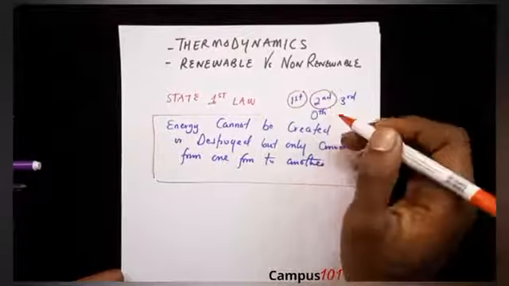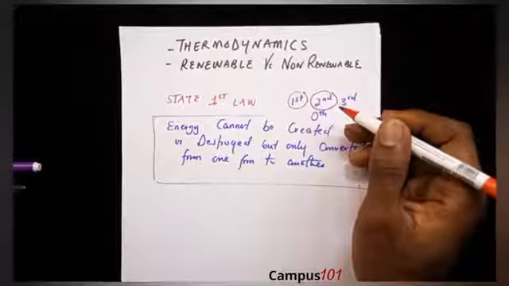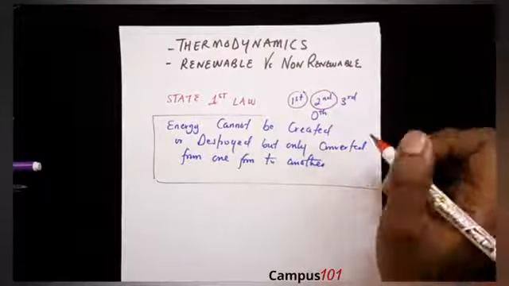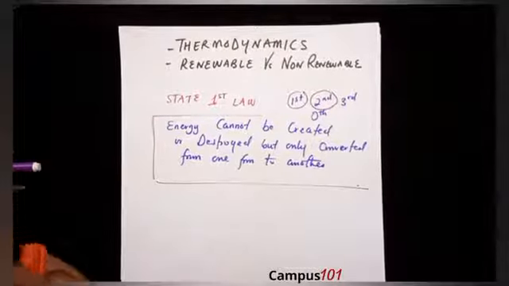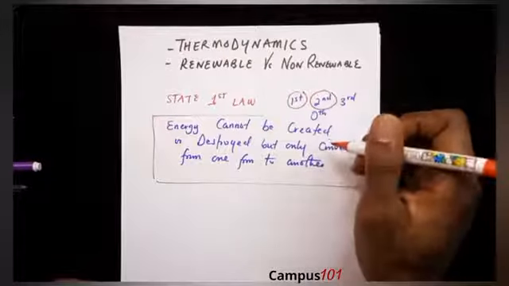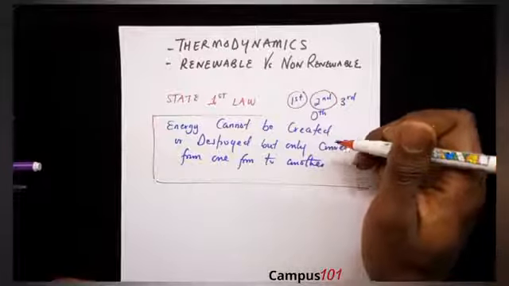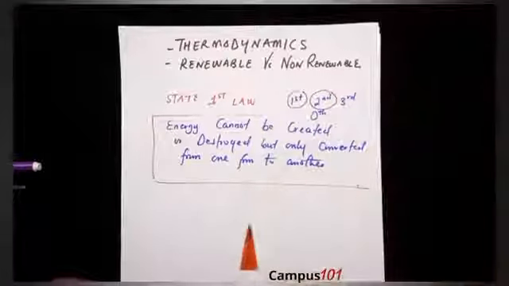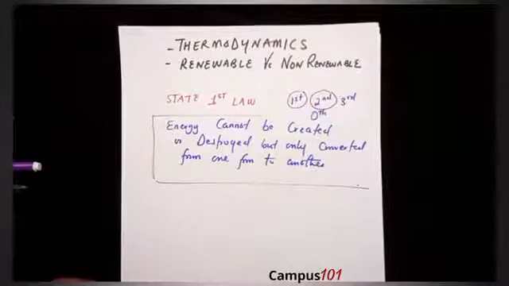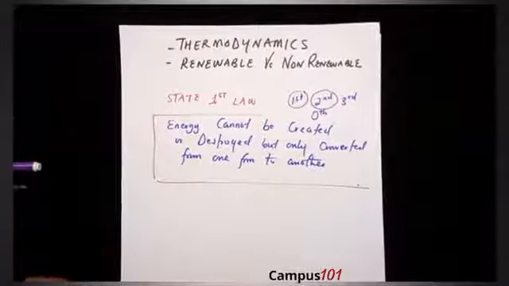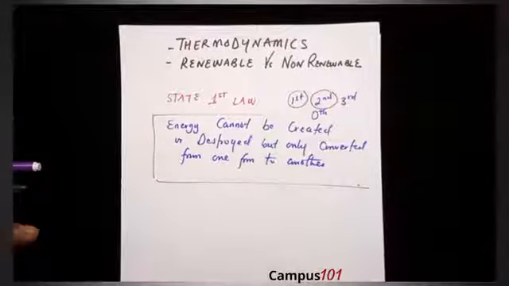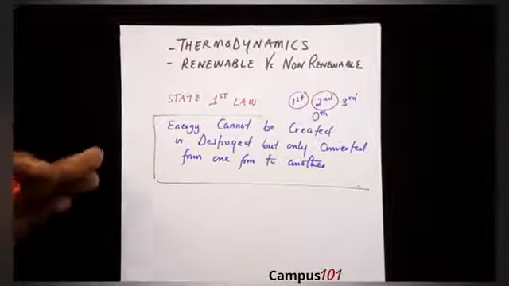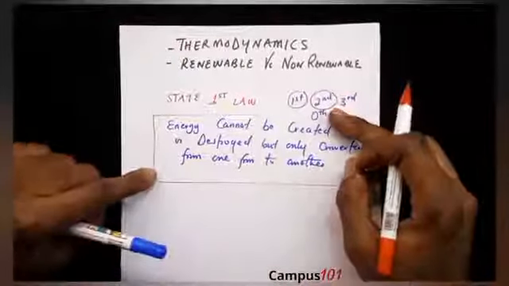The second law of thermodynamics, and then the physics students will pay more attention here, states that an isolated system, that means a system where there is no external influence, evolves towards equilibrium. An isolated system evolves towards equilibrium. You can also state it that the total work done in a system is always less than the heat supplied. Now, unfortunately, this is not so common in our exam, but it's also good to know it.